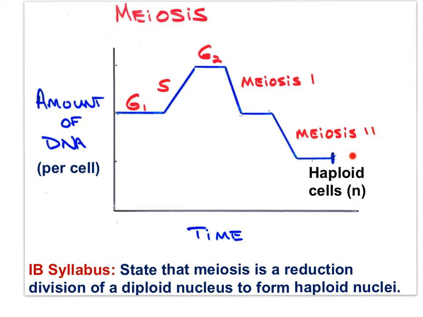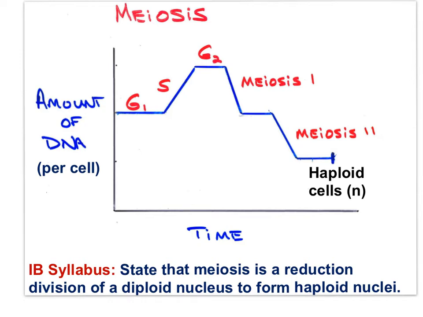In fact, the gametes here have half the number of chromosomes as compared to the germinal cell. Gametes are haploid with 23 chromosomes in humans, one set, no homologous pairs. Lastly, I've put this small line here to indicate that meiosis is not a cycle of cell division like mitosis.